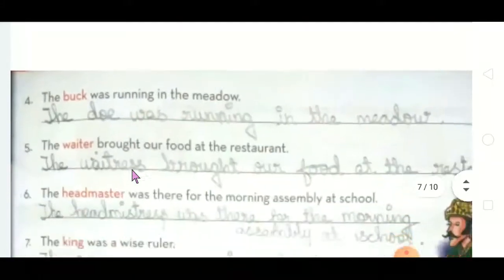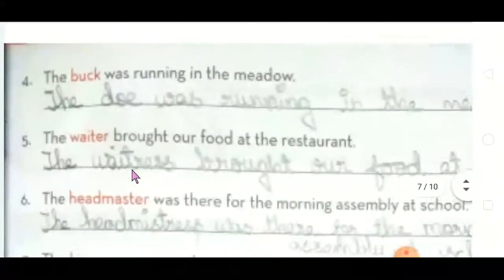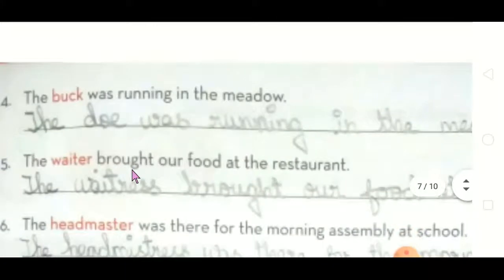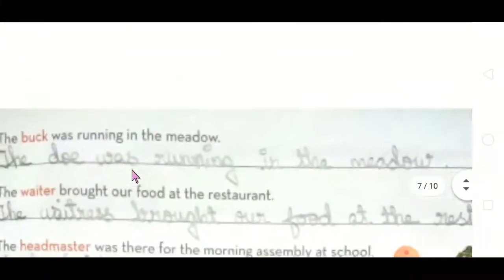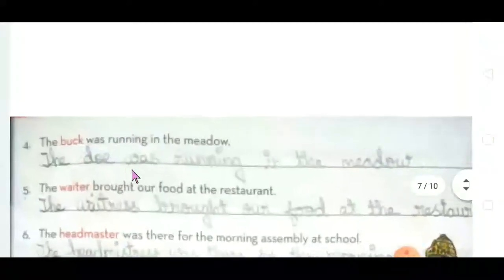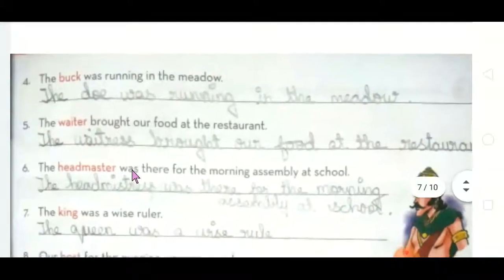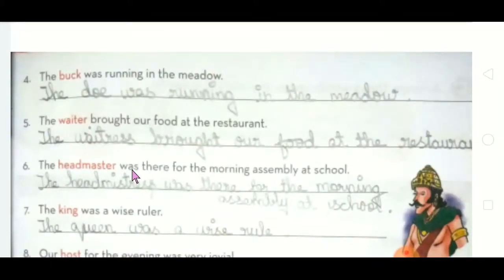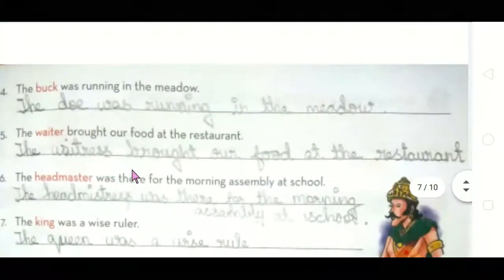The highlighted words alone you have to change. Rest of it you have to write the same. Okay? See the fourth one. The drake was running in the meadow. Why is this cursor not working?